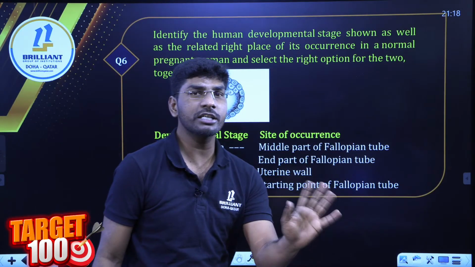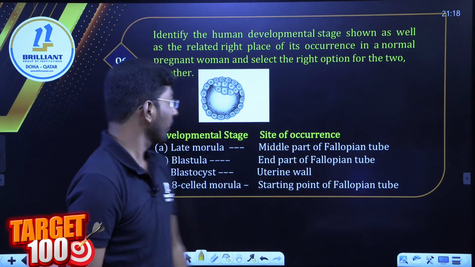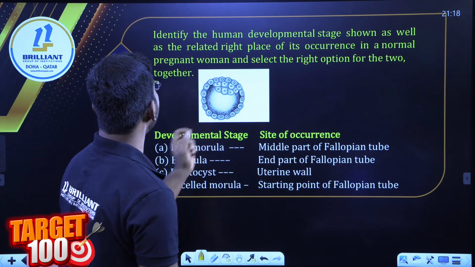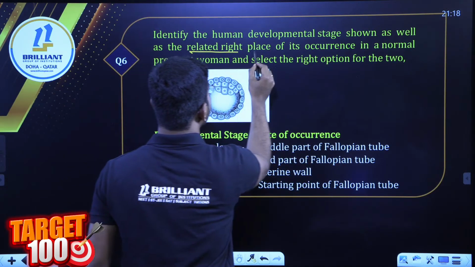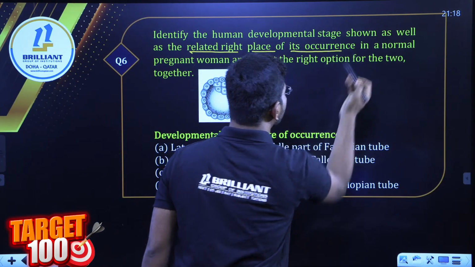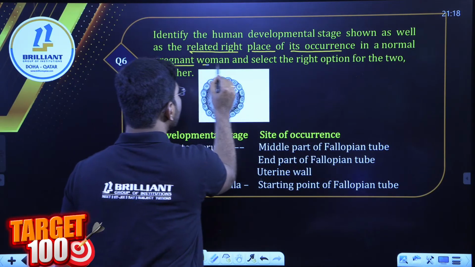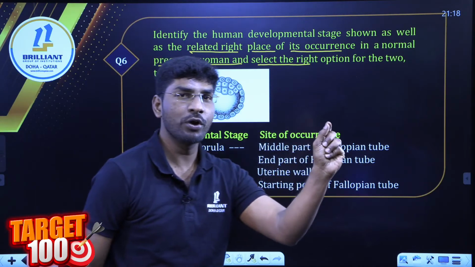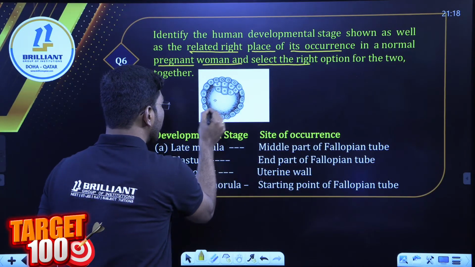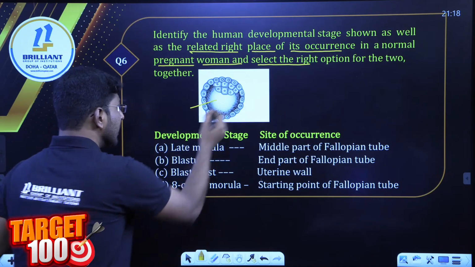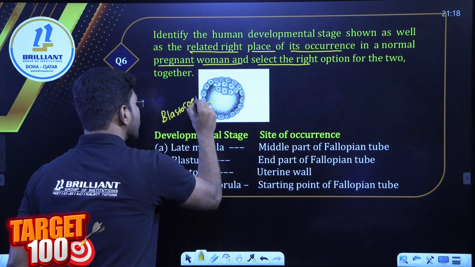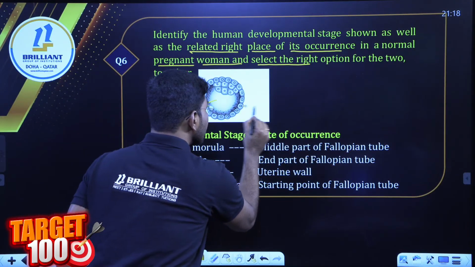You have to answer this question. Look at the question: identify the human development stage shown, as related with the right place of its occurrence in a normal pregnant woman, and select the right option. What is the correct answer? What is this stage called, and what is this cavity? This cavity is called the blastocoel.